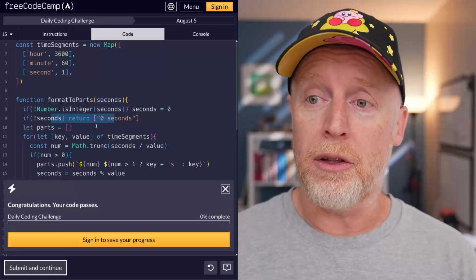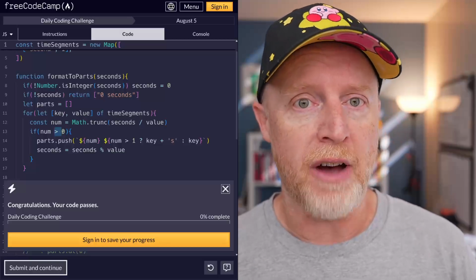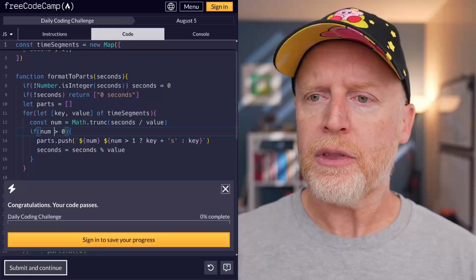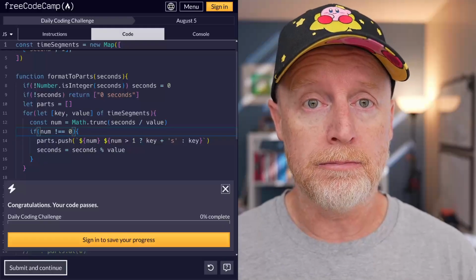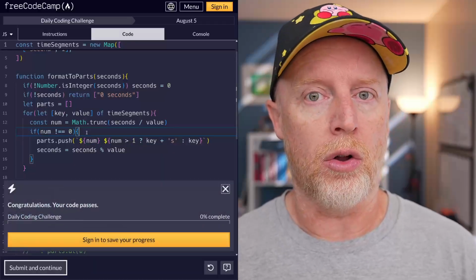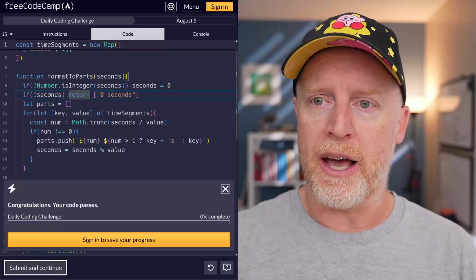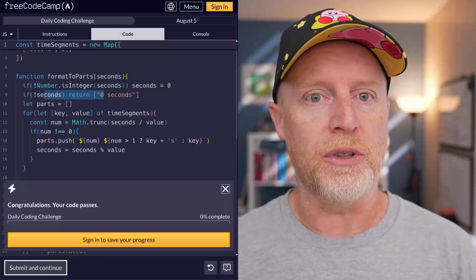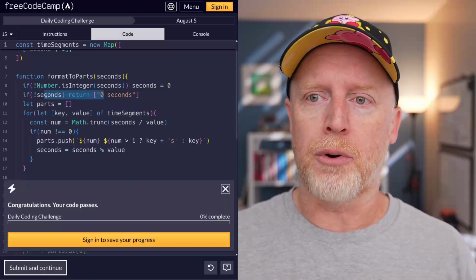Great. The other thing that we could do that I didn't do is we're only dealing in positive values. What if we wanted to do negative values, right? Well, that would be anything that is not equal to number, okay? Or not equal to 0. And at this point, it still all works. So by changing a few things in here, by adding this default return for 0 seconds inside of an array so that we still have a part, then we return that, problem solved.